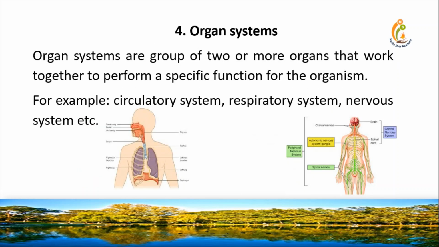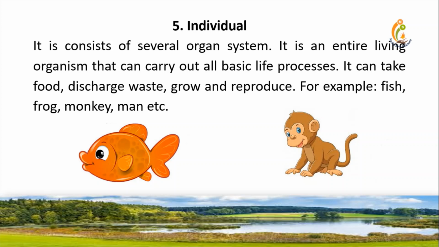Organ system. Organ systems are the group of two or more organs that work together to perform specific functions for the organism. For example, circulatory system, respiratory system, nervous system, etc. Individual. It consists of several organ systems. It is an entire living organism that can carry out all basic life processes. It can take food, discharge waste, grow and reproduce. For example, fish, frog, monkey, man, etc.